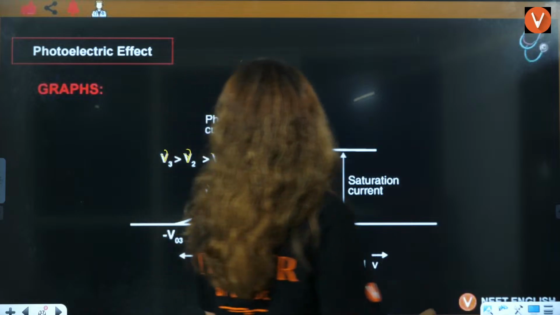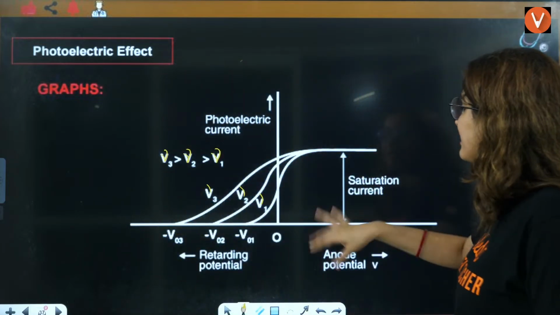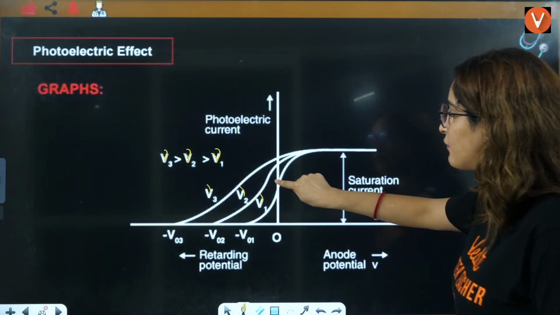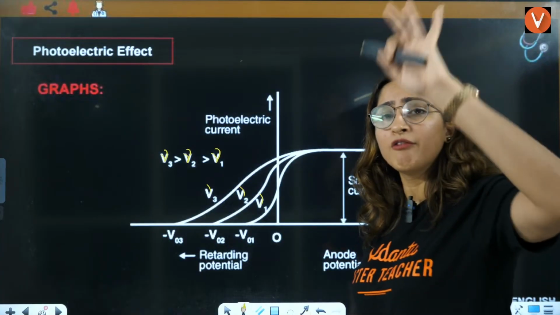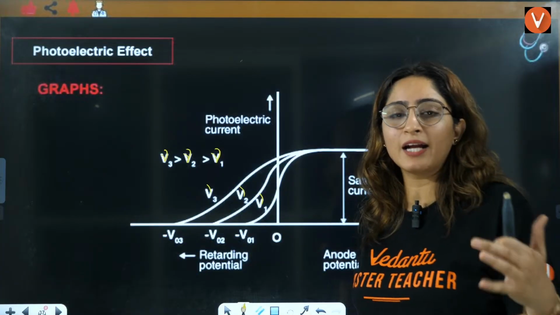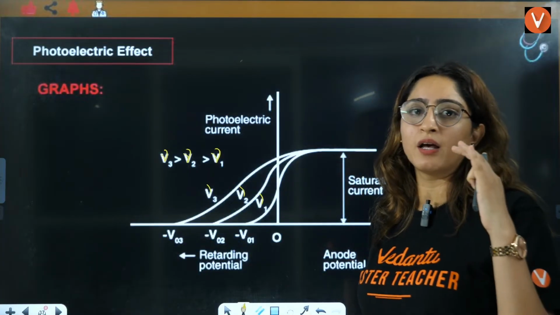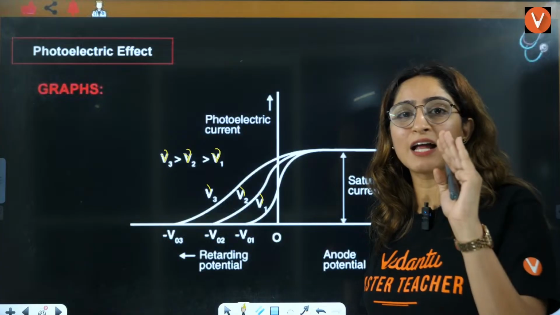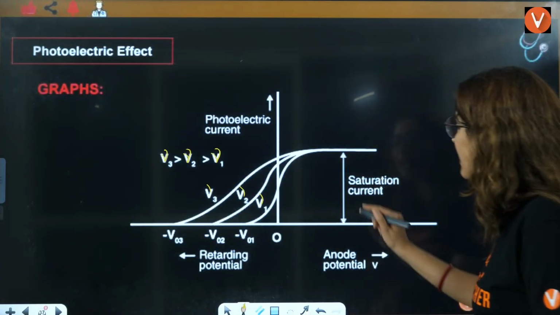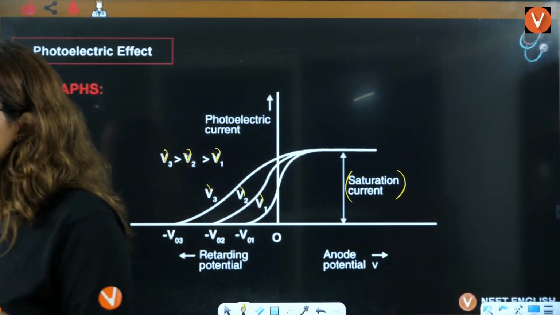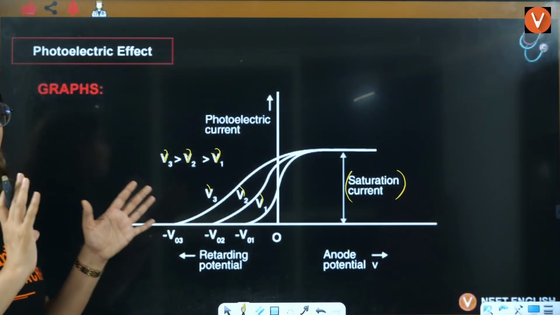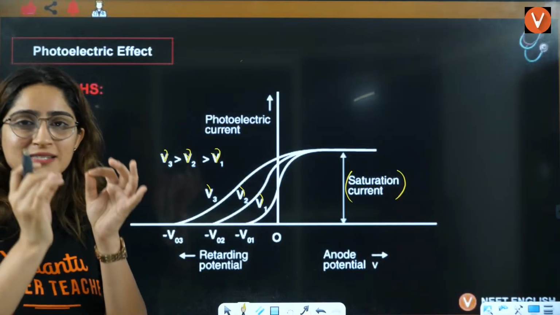But when you're not applying any stopping potential, the current will increase, increase, increase. But there will be a point where it will not change, where the current becomes constant, because current also has its saturation point. More than that, the current will not be able to increase. You can understand this with the help of this example that I gave you.